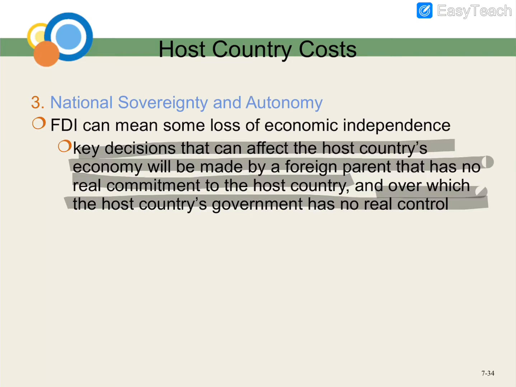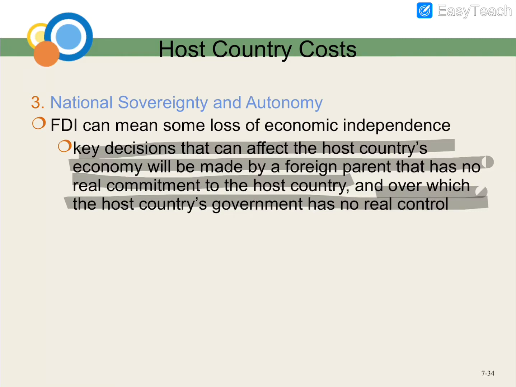The key decisions, the main decisions that can affect the host country, are made by the foreign company. Because this foreign company doesn't have commitment towards the host country, and the host country cannot control this, all the decisions are made by the foreign country.